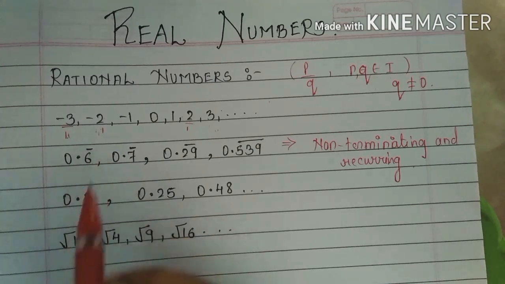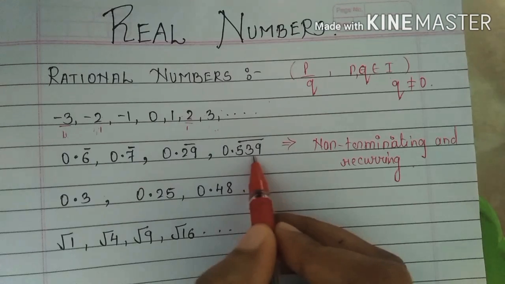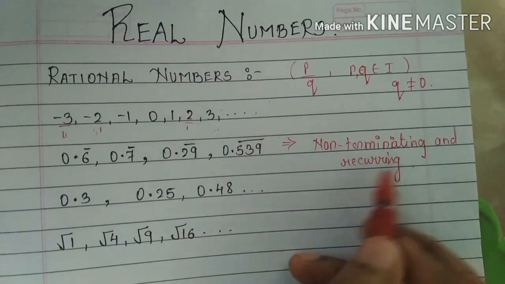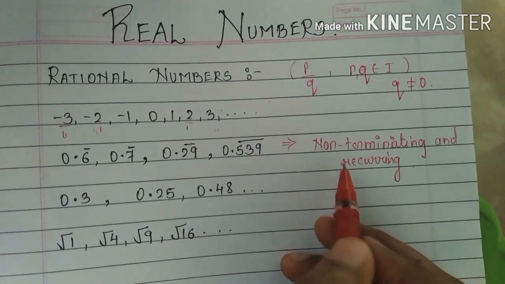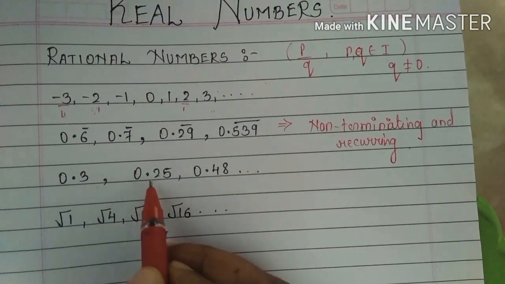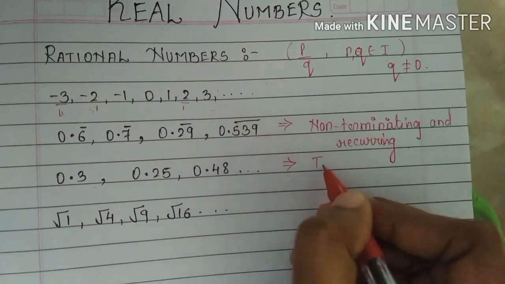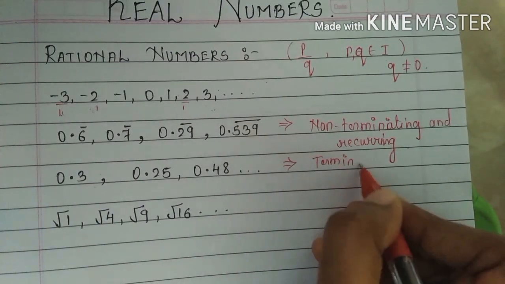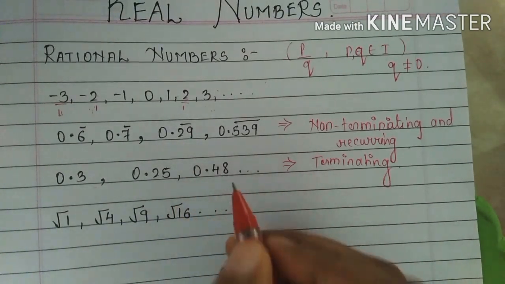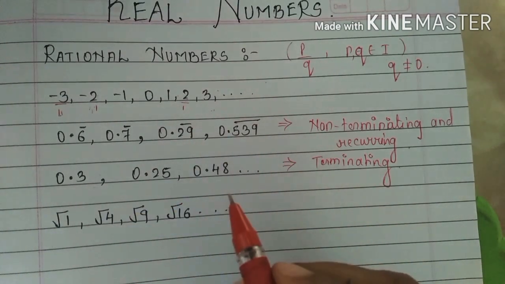So 0.539 bar means, okay, here we have 0.539. That means this 539 is going on repeating. So that's why they are non-terminating and recurring, continuously repeating. Okay, 0.3, 0.25, 0.48, these all are examples of terminating decimals. Terminating means what? Where we directly get remainder 0. After division, if you get remainder 0, that means they are the terminating form of rational numbers.